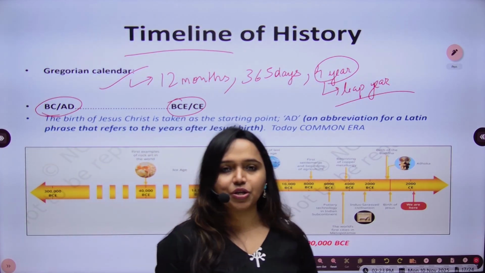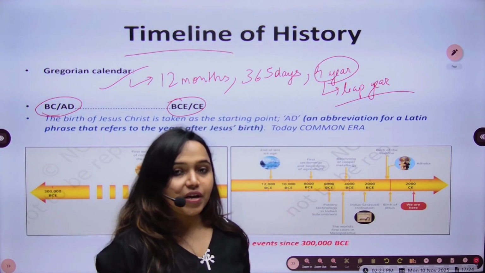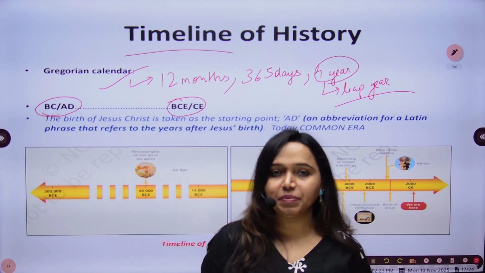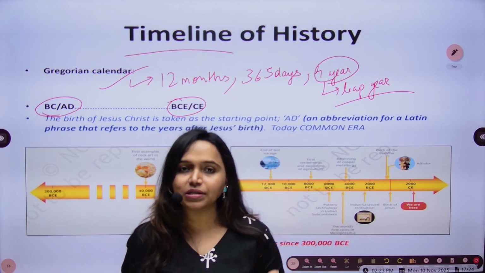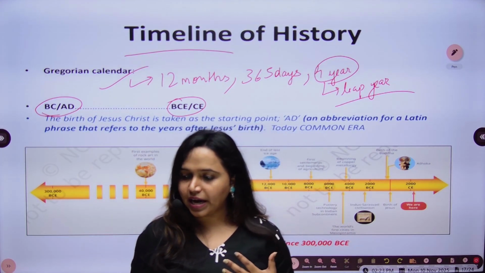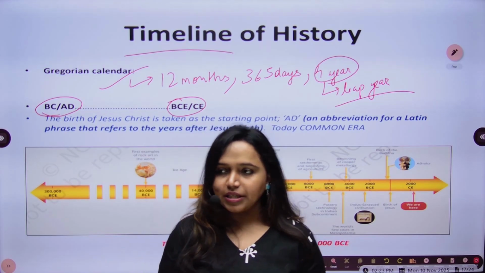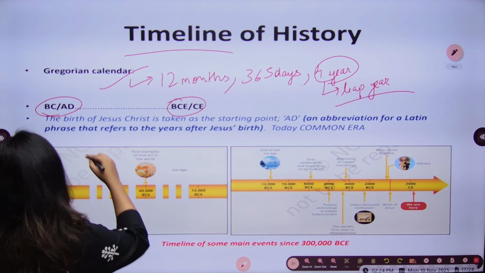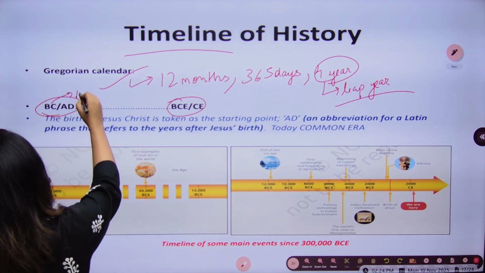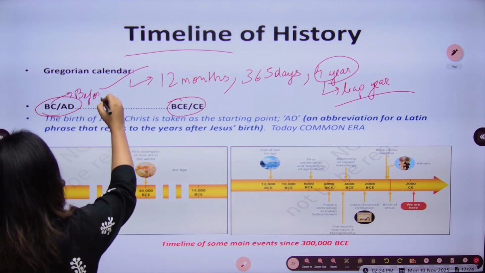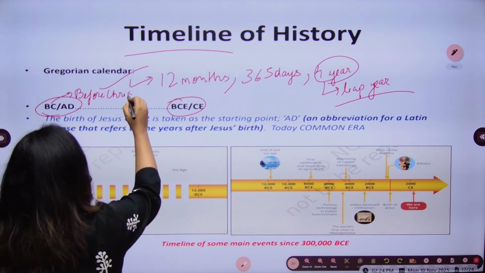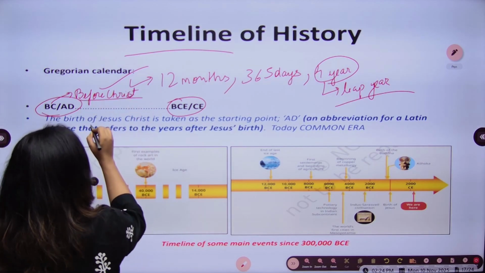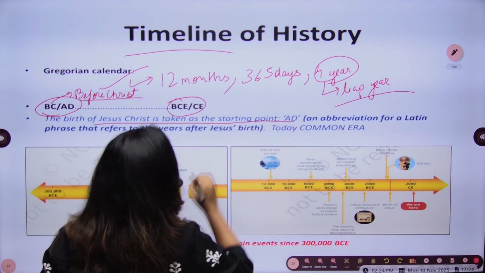So what does this mean? You have seen that Indus Valley civilization existed from 2500 BC to 1500 BC. Now what is this BC? And then at certain times you will see that, okay, 1500 CE. So see, BC stands for before Christ, okay? So birth of Jesus Christ is taken as the starting point.